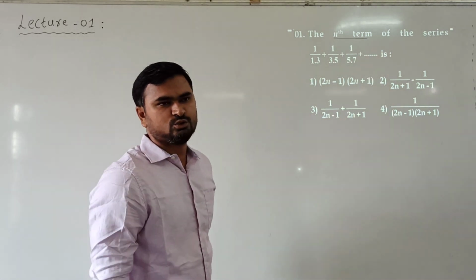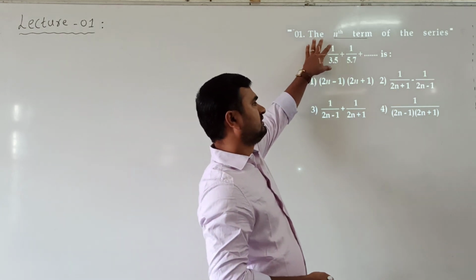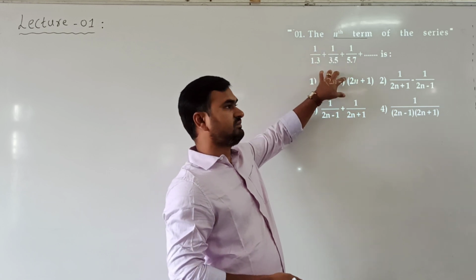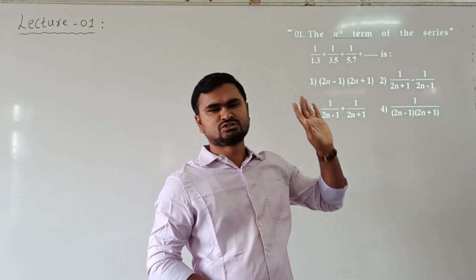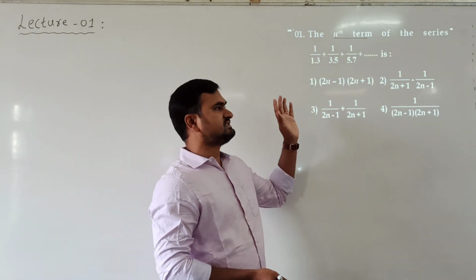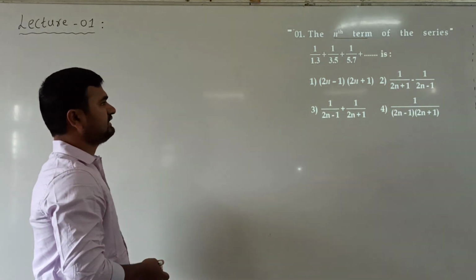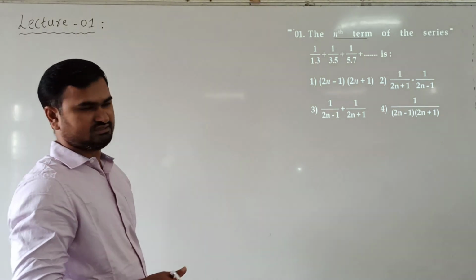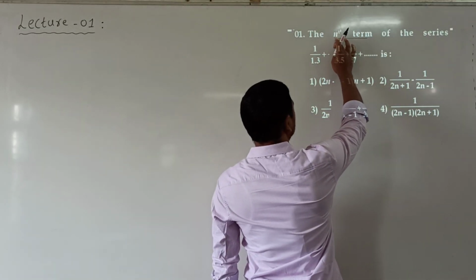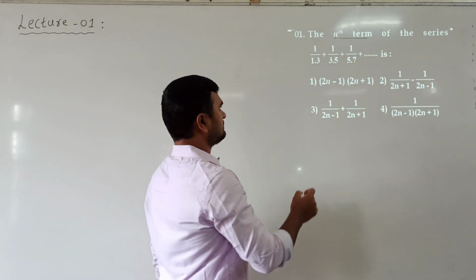Now here we can use two methods. One method we can always use, that is the verification method. Verification method will be used for solving most of the problems in this chapter. So first we see verification, then we will see how to solve directly. Now see, we need the nth term in this series. Nth term, if I take n as 1, which term do we get? First term. So already the first term we know,